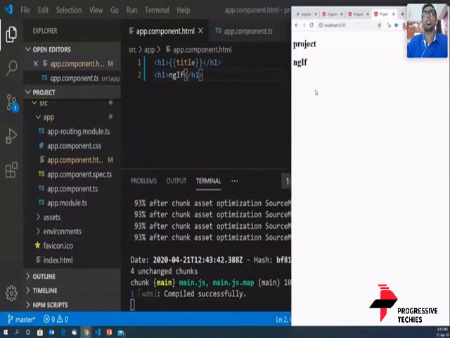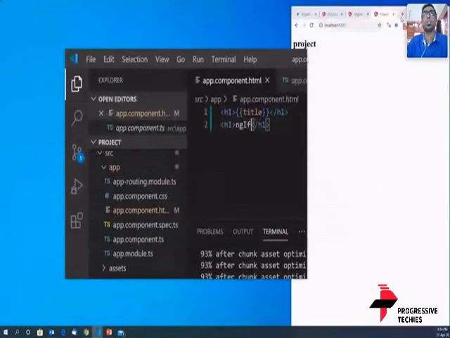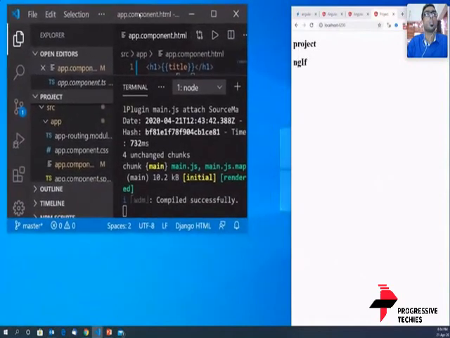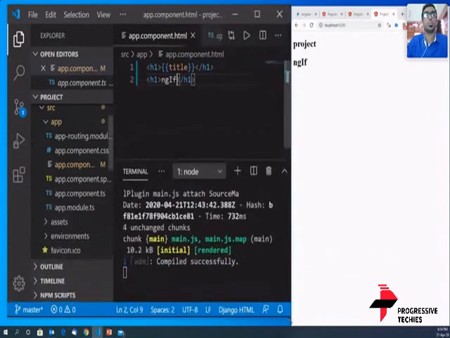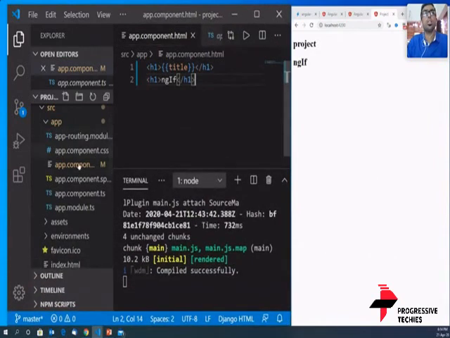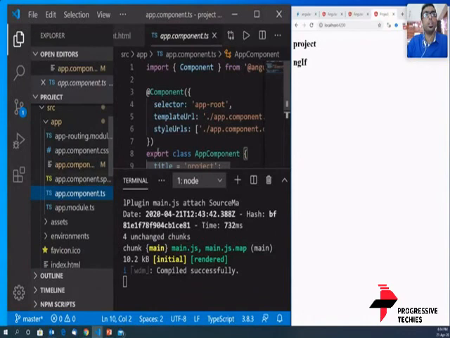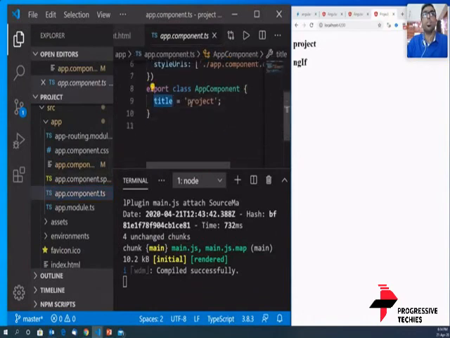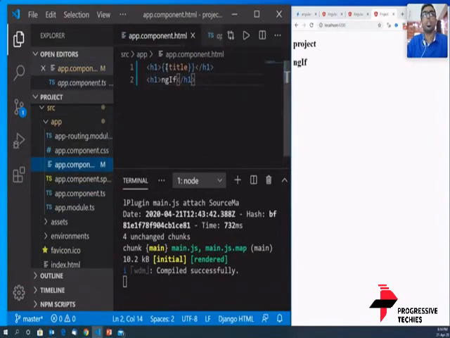Our first example was interpolation, and the interpolation is here where we have the component.ts file. In the component.ts file, there is a title variable which is assigned to a string, project, and using interpolation, we display that value on our HTML file. Next, we're going to ngIf. Like I said, ngIf is a statement to be used in case you have a condition that should be shown as true or false.